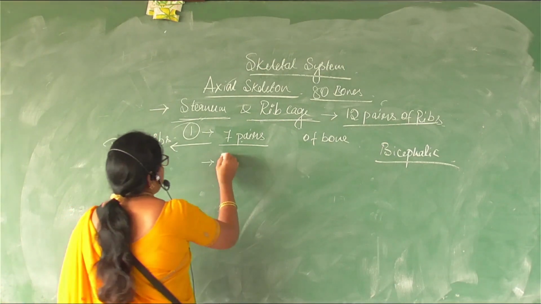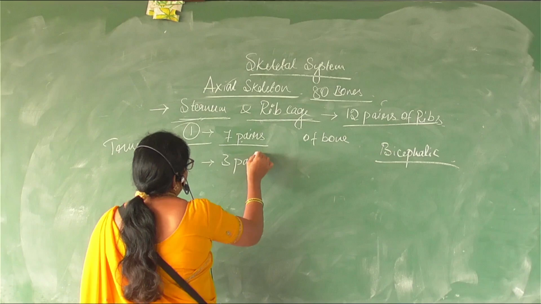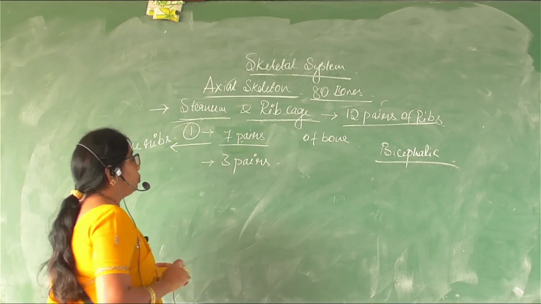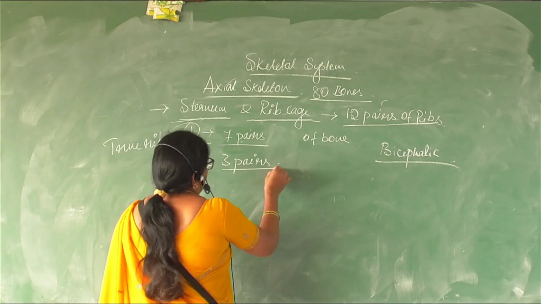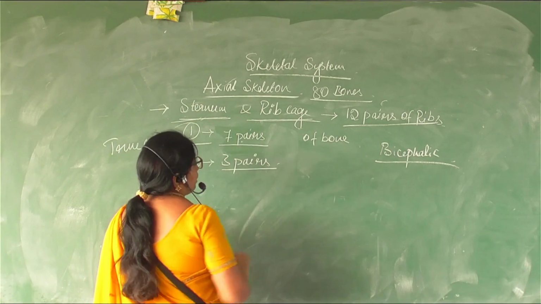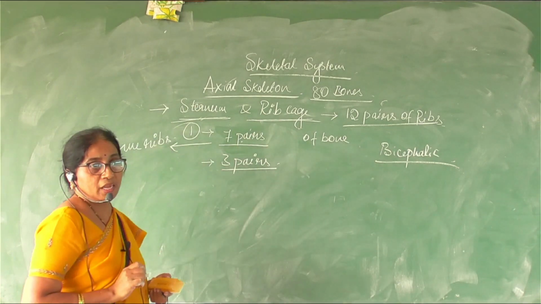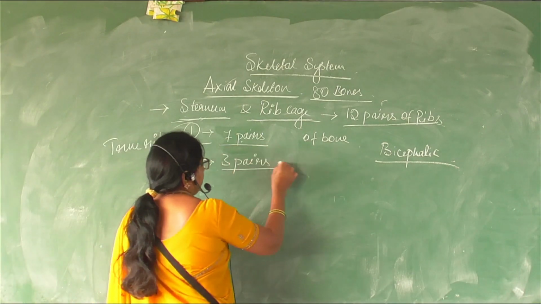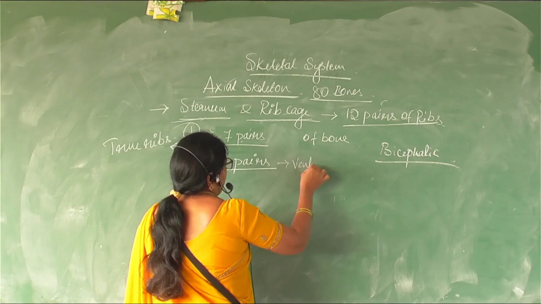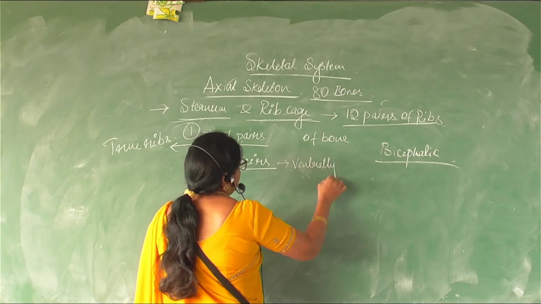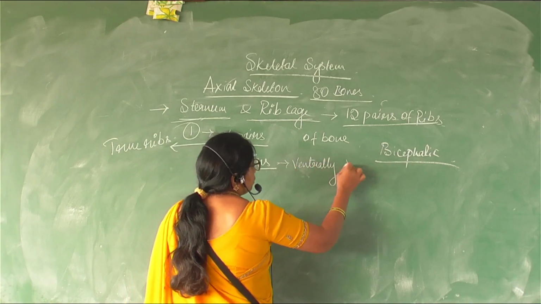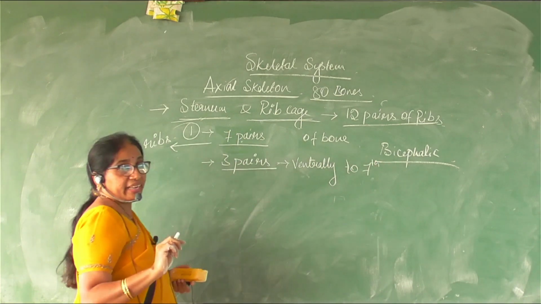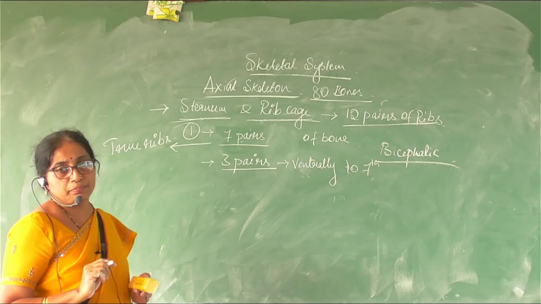So there are 3 pairs of ribs which attach to the 7th pair of the rib ventrally, and dorsally they attach to the vertebral column.